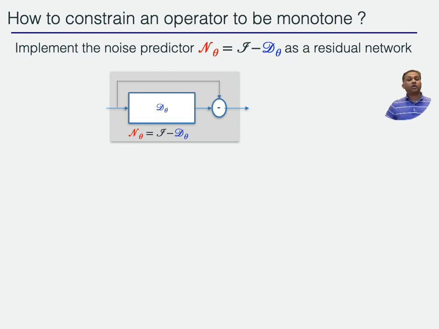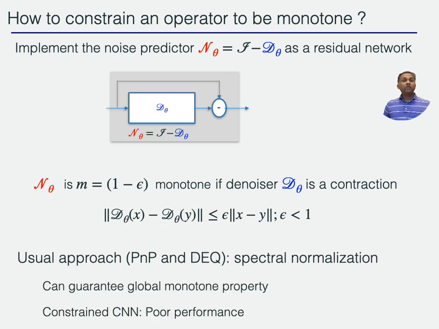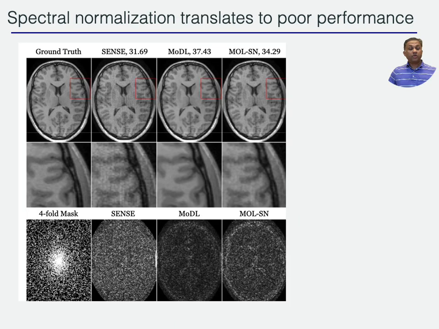So how do we guarantee the operator to be monotone? Our idea is to express the noise predictor as a residual network. D theta is a denoiser. You subtract the denoised image from the original image, and that's how you get the noise. Now the key result is that N theta is a monotone operator if the denoiser is a contraction. So how do we enforce it to be a contraction? The usual approach is by using spectral normalization of the individual layers. This can guarantee monotone property in a global sense. However, this translates to a CNN with poor performance.